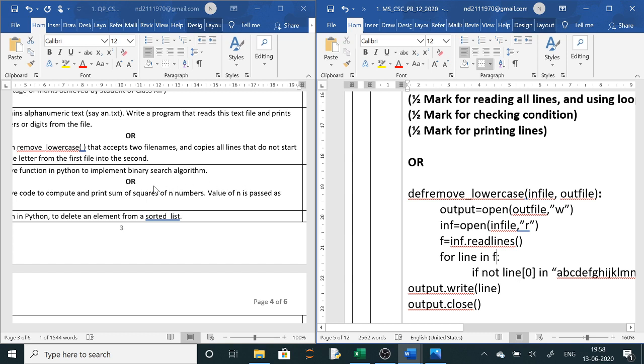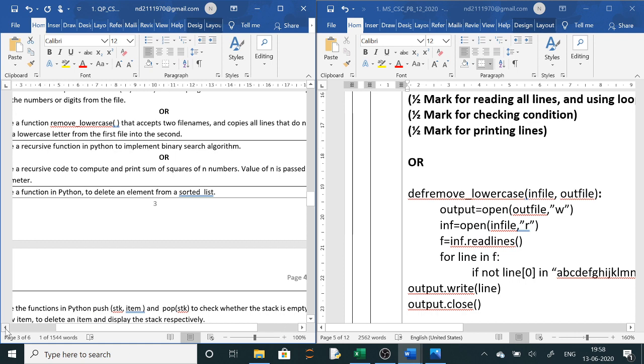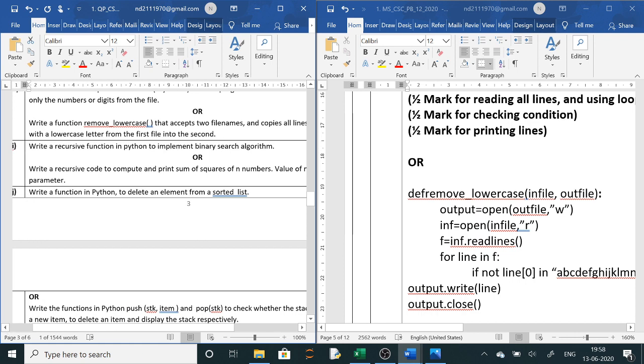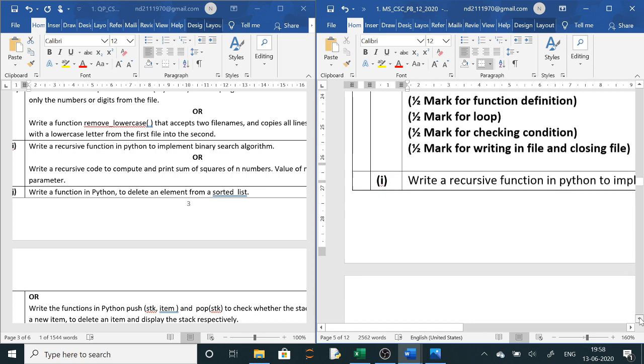Now from recursion, you know that one question will be asked from recursion. So here you can go through this question. Recursive program of binary search and recursive program of sum. So one question will be asked from recursion out of the 4 questions in your syllabus.